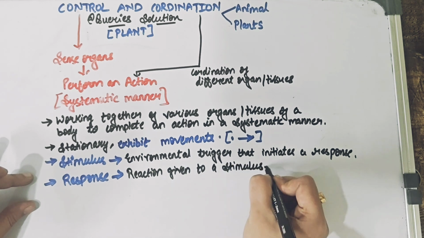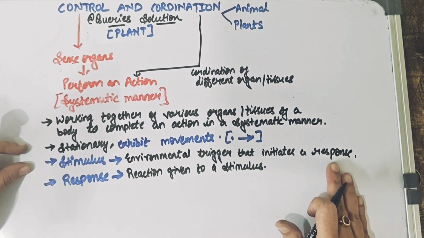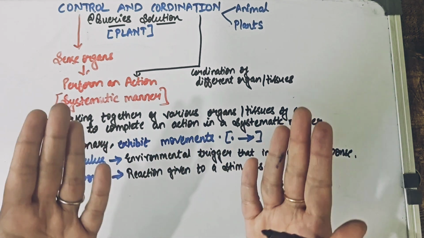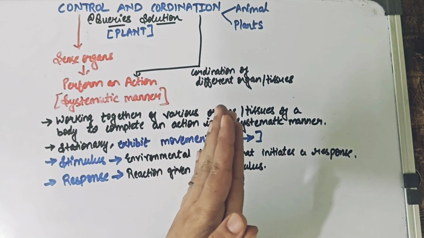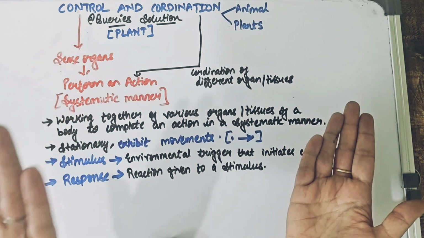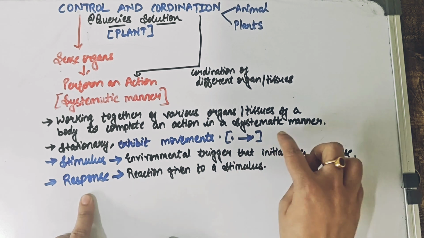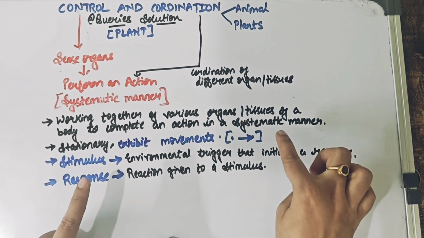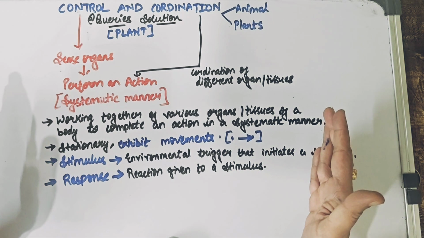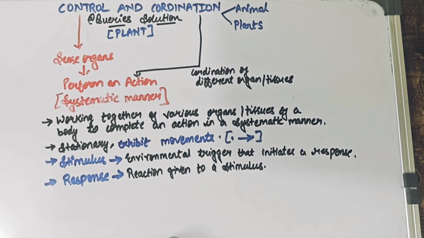As you can see, in these two keywords and their definitions, we are using both the keywords together. In stimulus we are using response, and in response we are using stimulus, because both go hand in hand. Without a stimulus there can be no response. We say we need two hands to clap, so it's the exact same thing. Without a stimulus there would be no response at all, and if there is a stimulus, then definitely the plant is going to show some sort of response or some sort of movement. Now we are going to understand what the different types of stimulus are that plants show their responses towards. So let us see that part now.